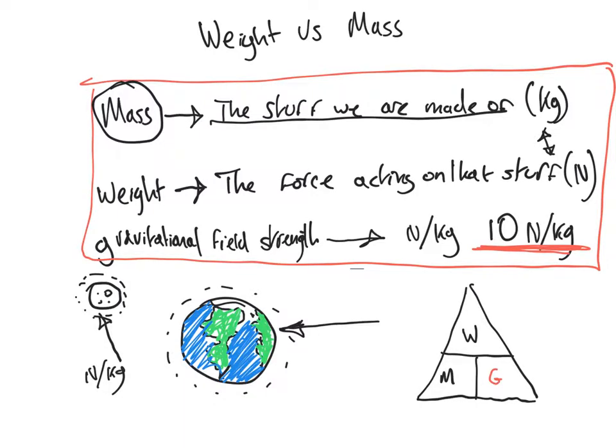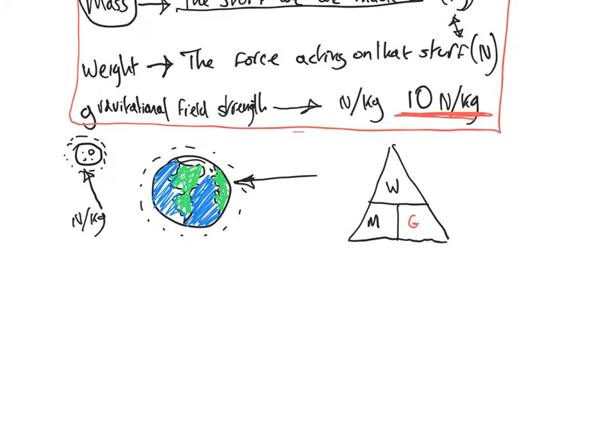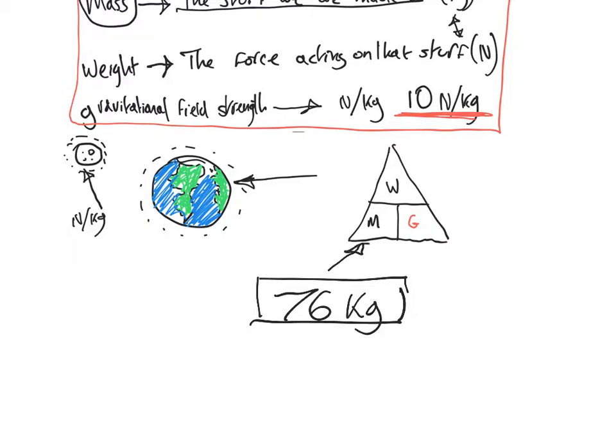So we can start by plugging in some numbers to that. Now, my mass is 76 kilograms because that's the amount of stuff I'm made of. Okay, so that would go in the m. Now, if I want to work out how much force is acting on me, so I'll draw me just stood on the earth here, I would need to know the gravitational field strength, which I know never changes on Earth because it's 10.